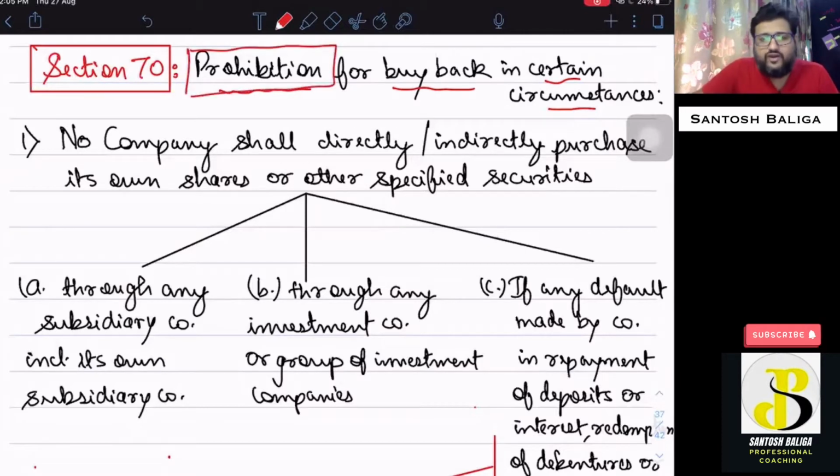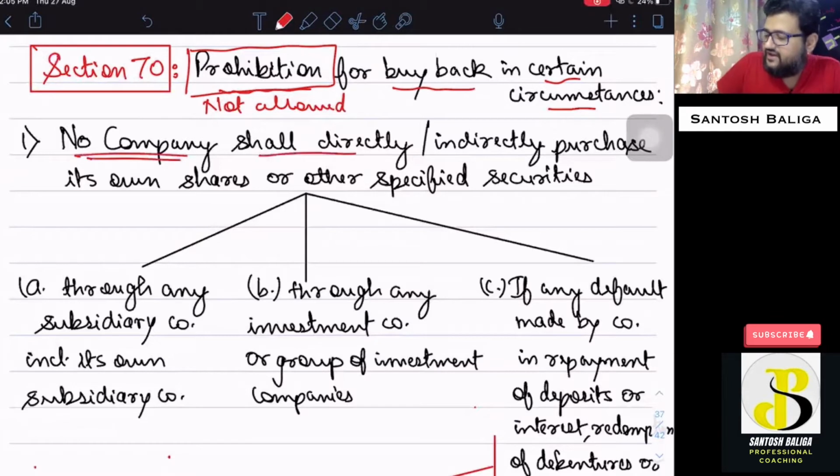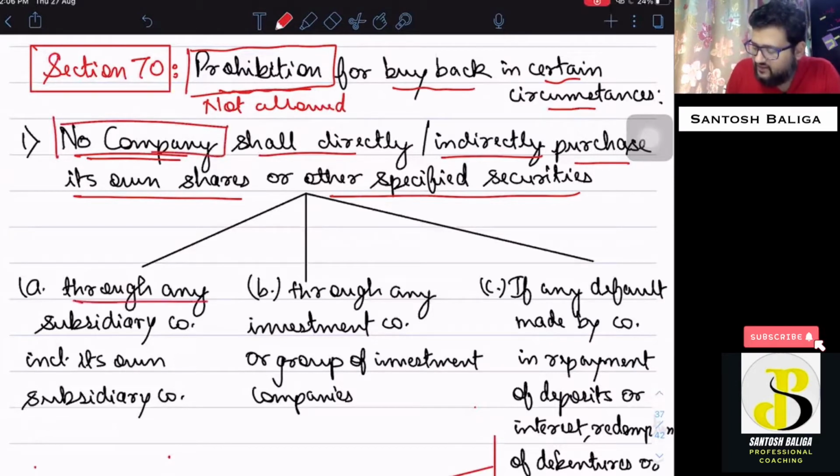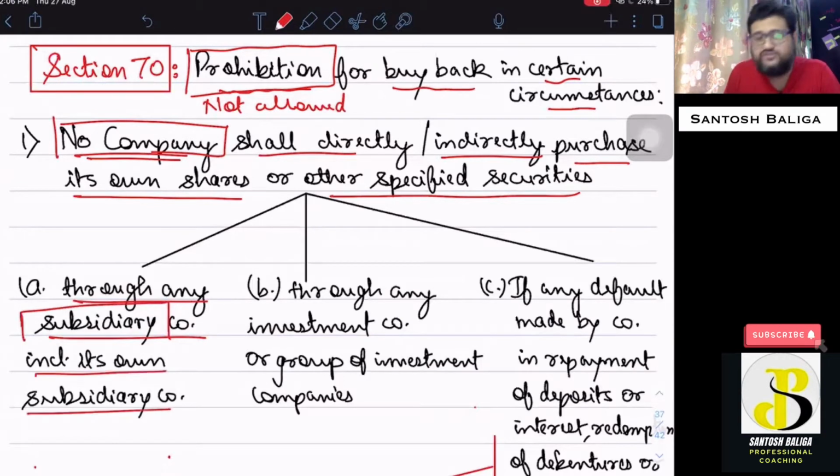I hope you understand the difference between prohibition and restriction. Prohibition means it will not be allowed at all. So let us get into section 70 without wasting any time. Section 70's first point says that no company shall directly or indirectly purchase its own shares or other specified securities through the following means. So no company shall purchase its own shares directly or indirectly through any subsidiary company, including its own subsidiary company.